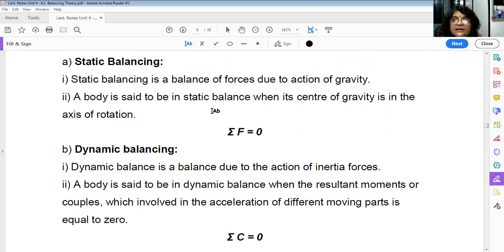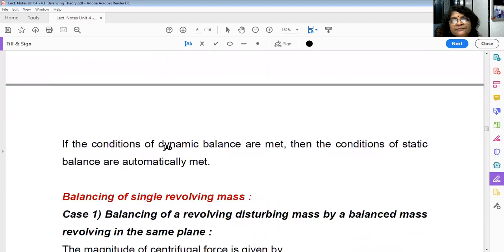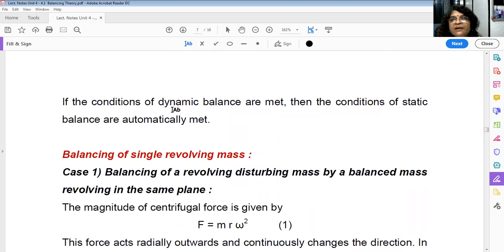So dynamic balancing is very, very important for any rotary machinery. If you dynamically balance the system, automatically static balancing will occur. So if the conditions of dynamic balance are met, the conditions for static balance are automatically met.